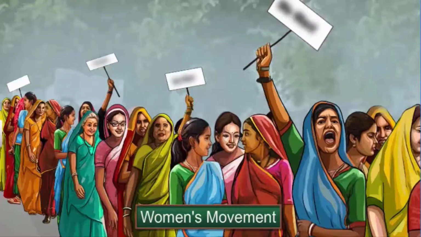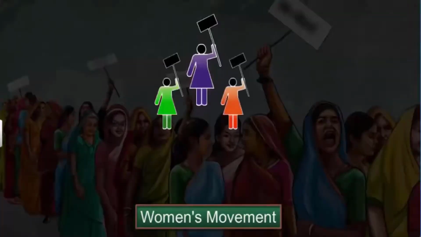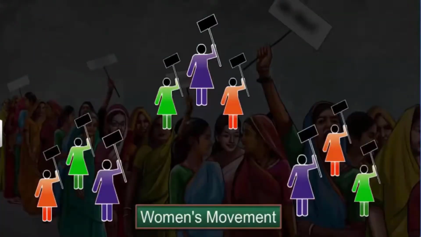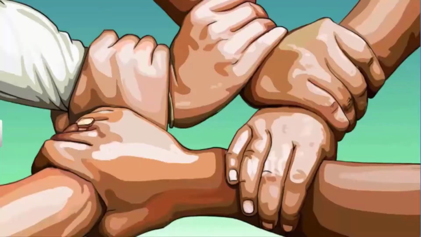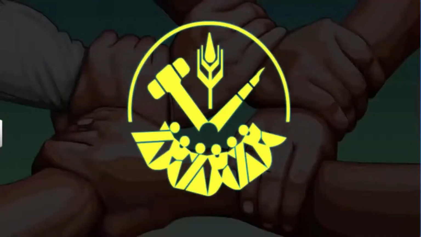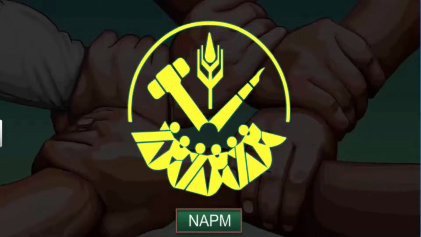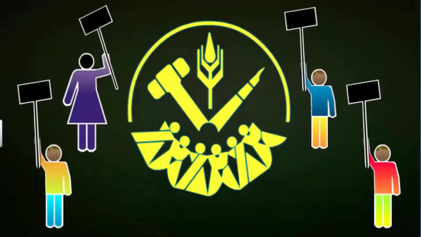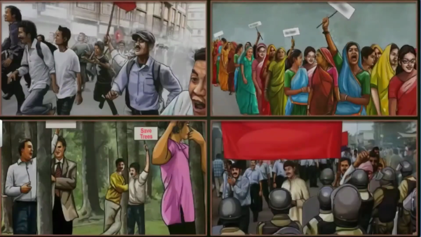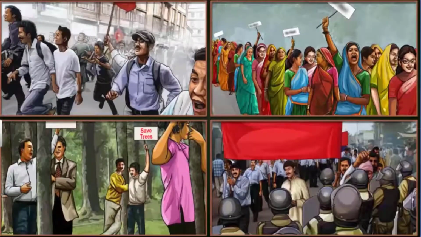A general movement seeks to achieve a broad-ranging goal in the long term. The environmental movement and the women's movement are good examples of this type of movement. When we say women's movement, it does not mean a single entity led by a single organization, but a label given to a large number of organizations with independent leadership and different views. Sometimes, there is an alliance between all these broad movements which can have an umbrella organization like the National Alliance for People's Movement or NAPM. Different groups and movements struggling for specific issues formed this organization in solidarity with their counterparts around the country.